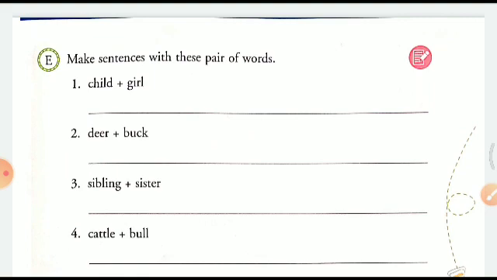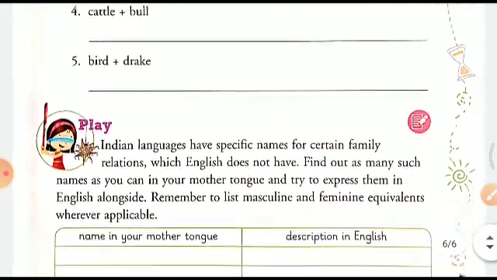You can say, I am the only girl child of my parents, or Shyam's parents became very happy on the birth of a girl child. And so on. You can do this exercise.